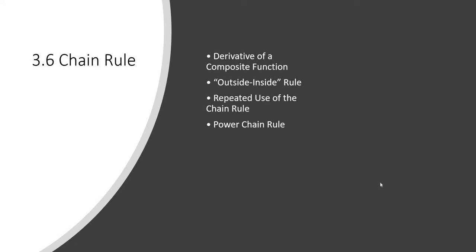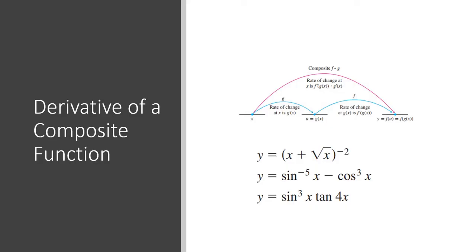Next, we're going to be talking about the chain rule in section 3.6. Now, the chain rule is used when we are faced with taking the derivative of more complex functions, such as composite functions, which are functions that are essentially made up of two smaller functions. Here's three examples of some composite functions.